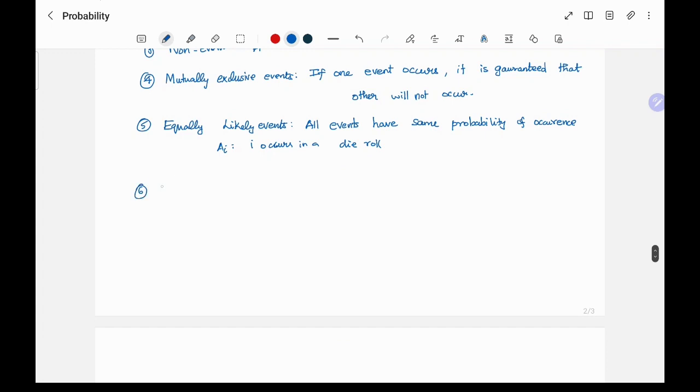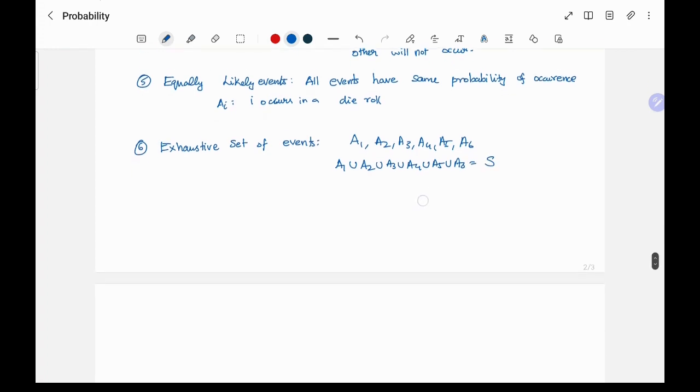Okay. Next we have exhaustive set of events. So exhaustive means it is fully covering it. So fully occupied. So if we have events like, for this die roll itself, A1, A2, A3, A4, A5, A6. So if we take the union of all these events, then it will be equal to the sample space, right? So A1 union A2 union A3 union A4 union A5 union A6 is equal to the sample space. So this is an exhaustive set of events.